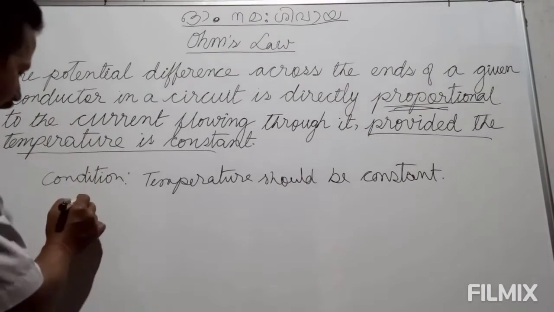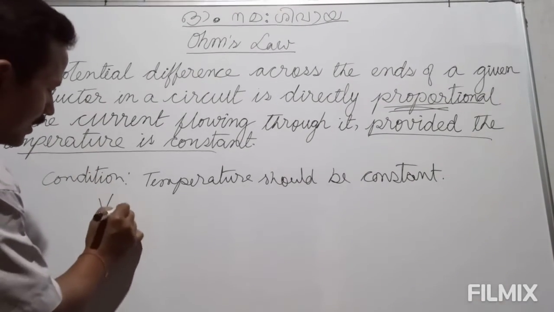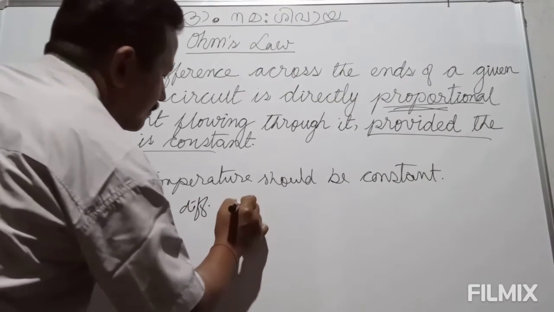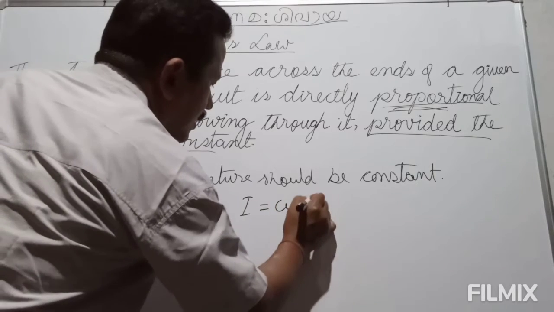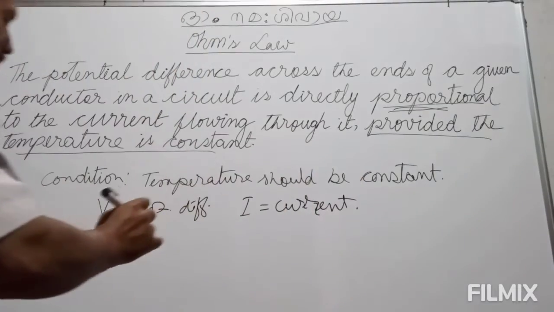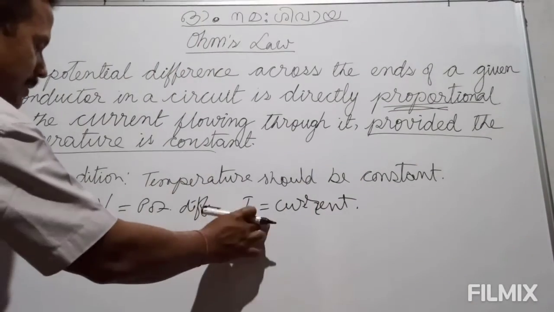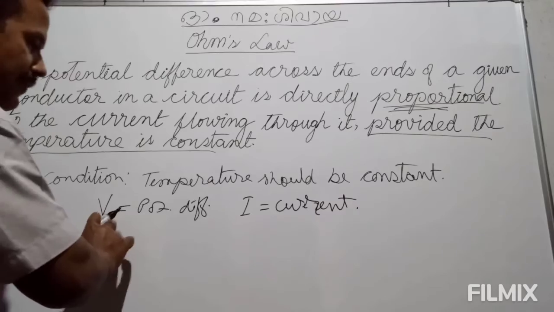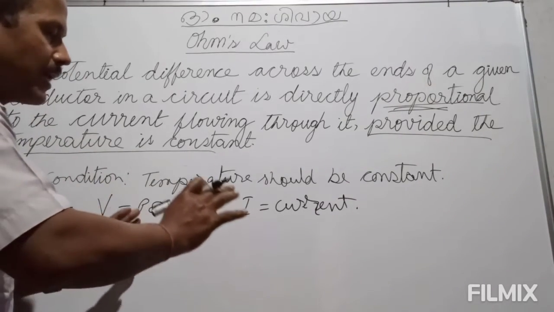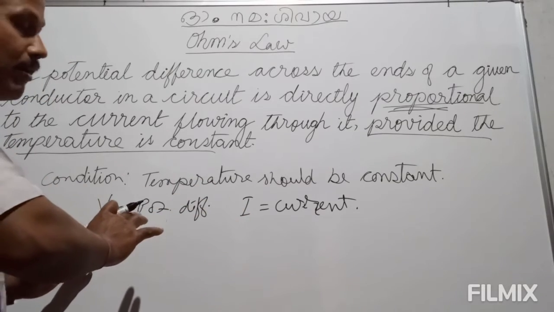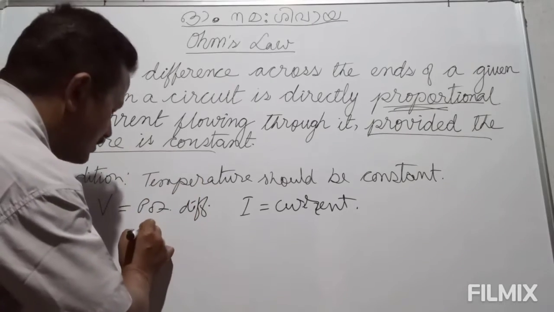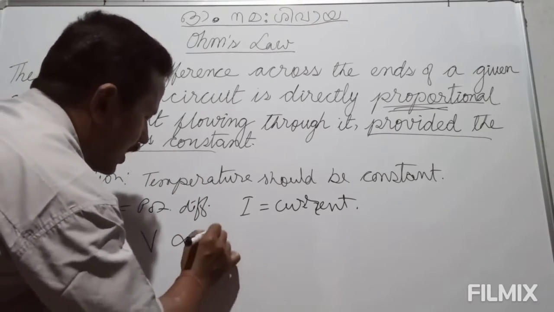Let me say, if V is the potential difference and I is the current, then what do we find? Let me say it the reverse way. The more the current, the more the potential difference. The less the current, the less the potential difference. In this way, it is given by the term V is proportional to I.